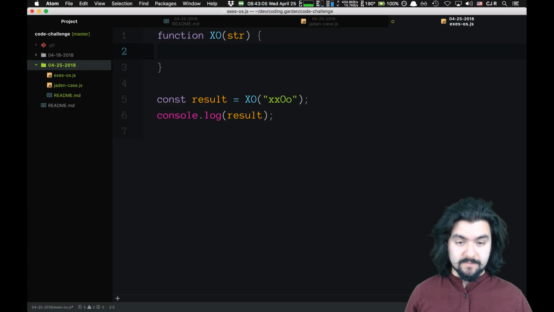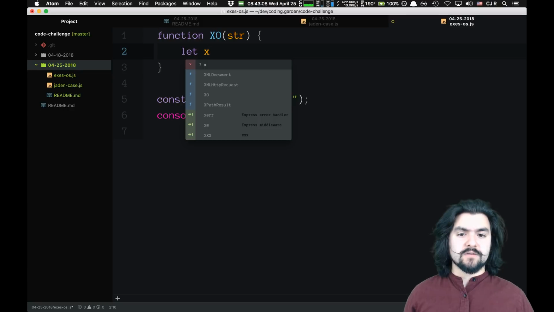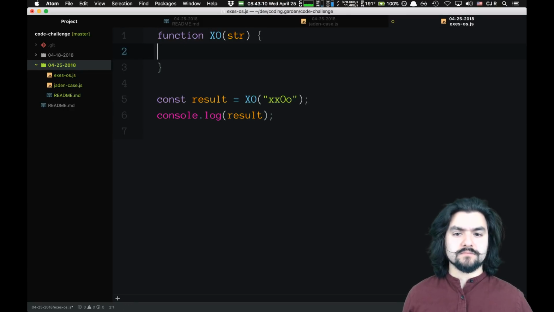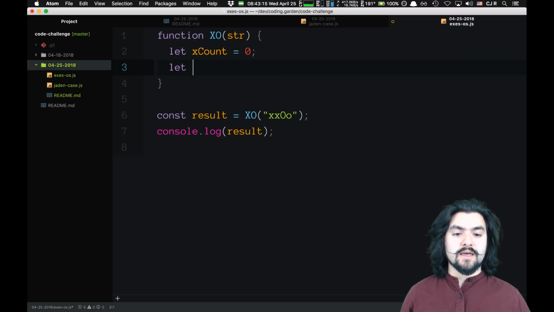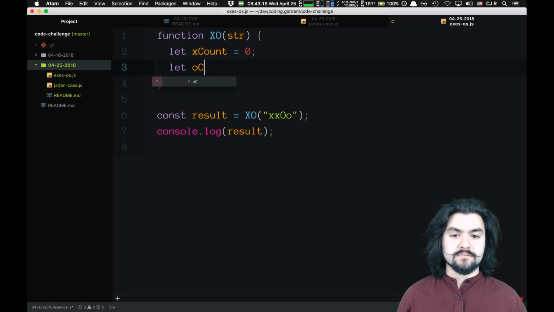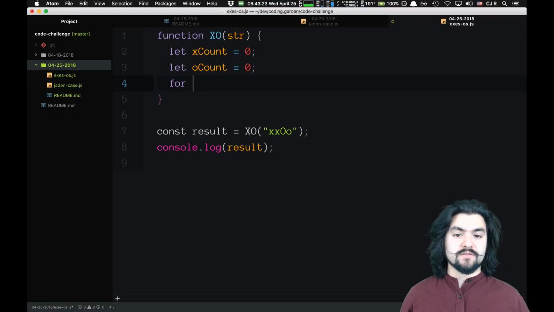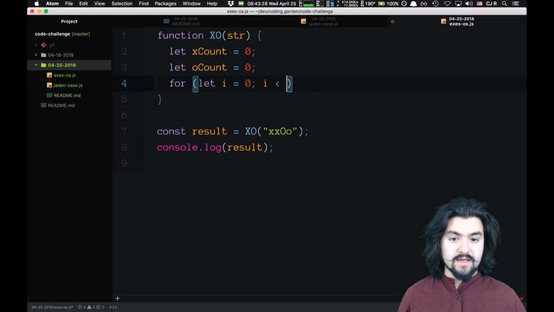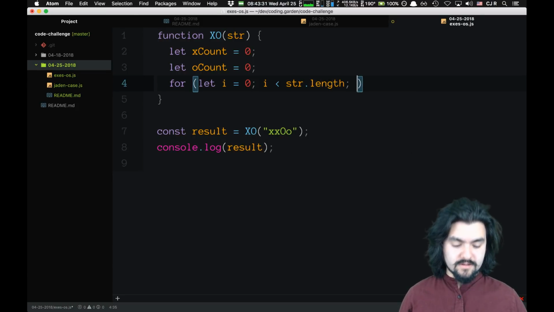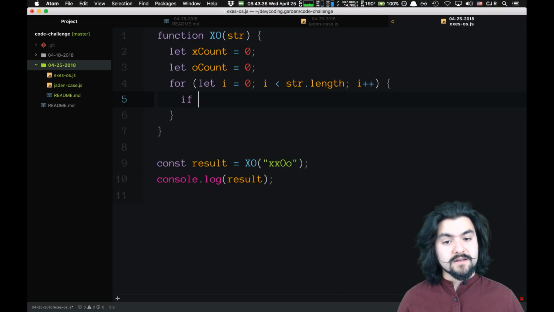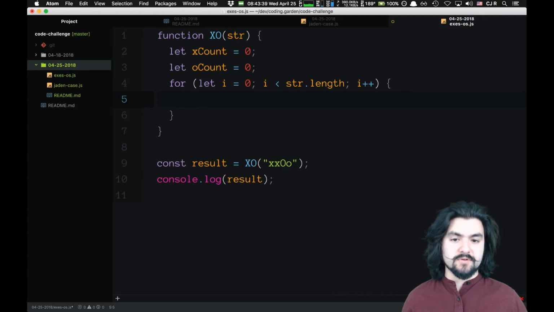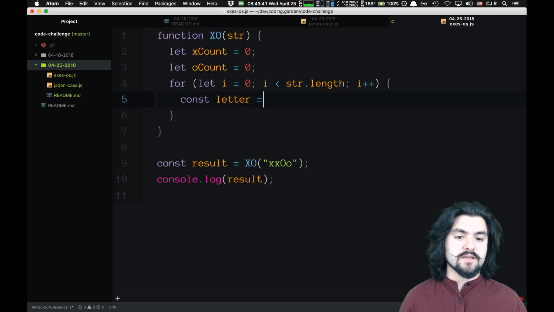Should be easy enough. So we'll say let x count, initialize that to 0, and o count, initialize that to 0. And then we'll just iterate over the string. So start at the beginning of the string and then iterate. While i is less than string.length, i plus plus. And let's store the current letter in a variable. So we'll say const letter is string at i.